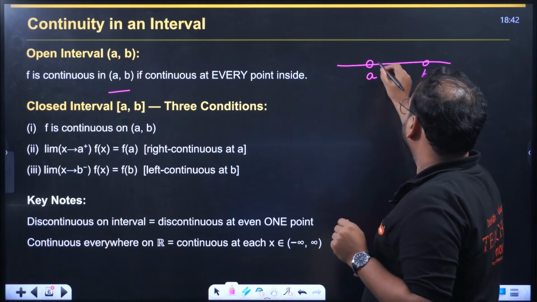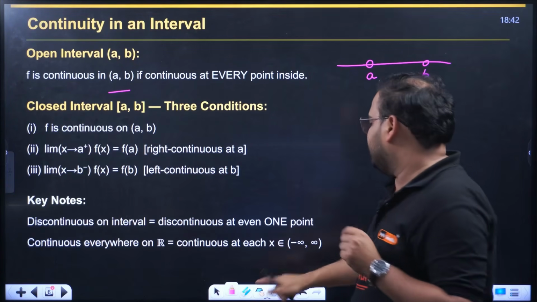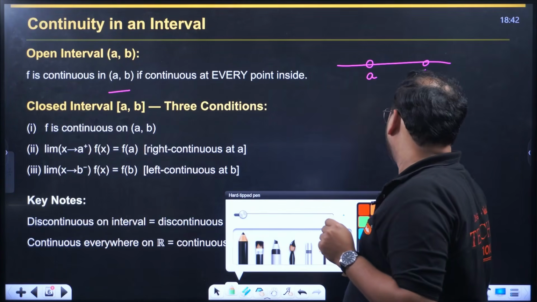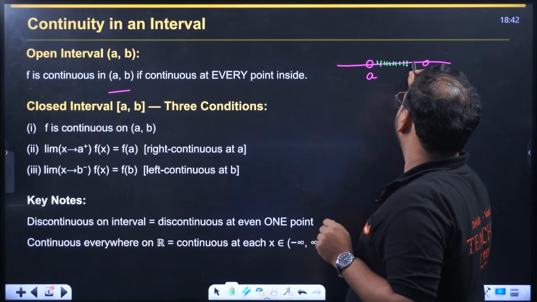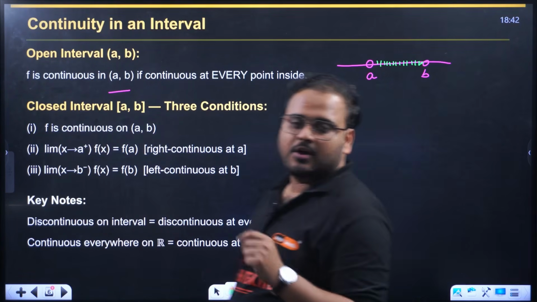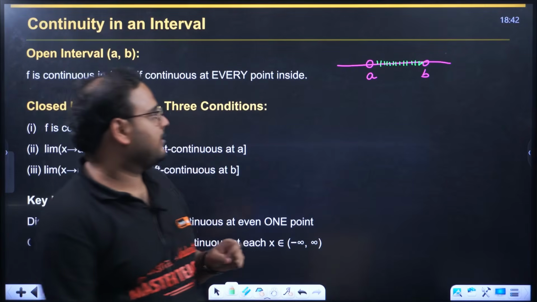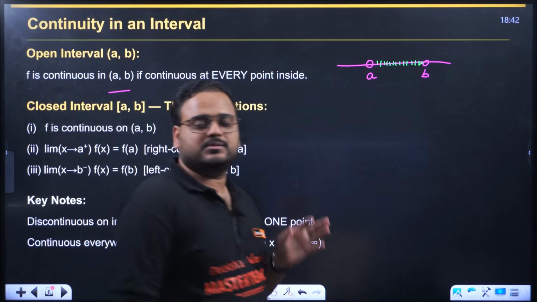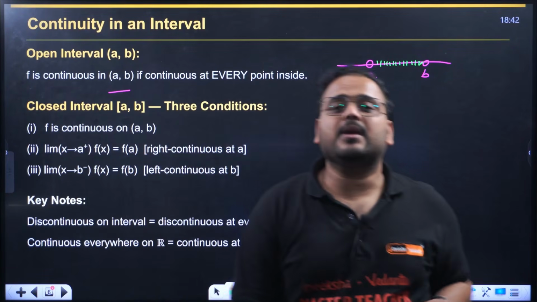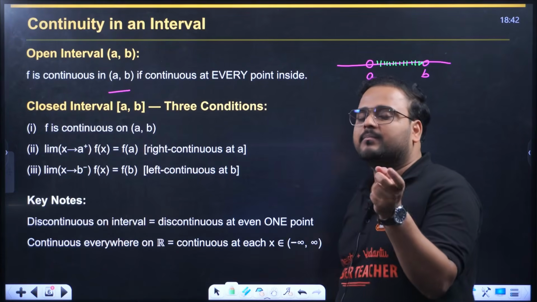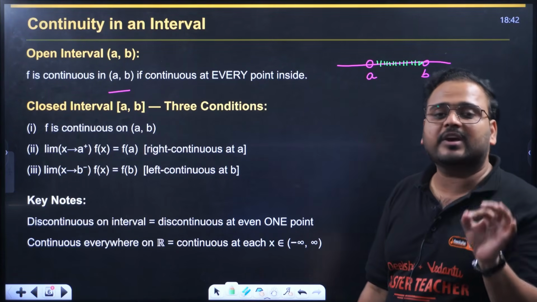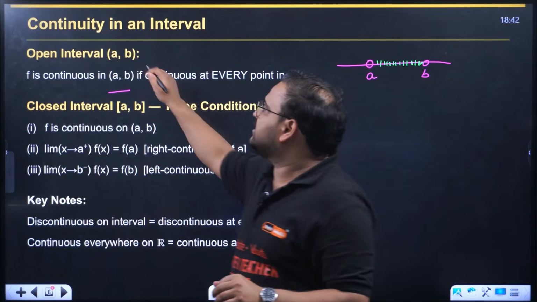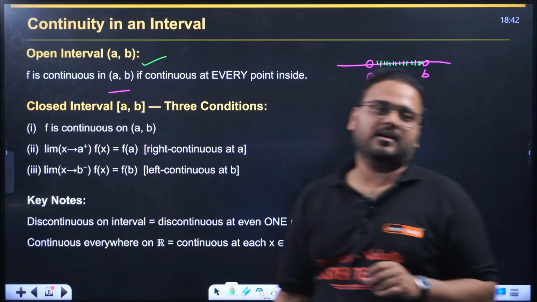This is B. So all the points which are coming in between A and B, at all these points the function should be continuous. In the open interval AB, at all the points between the point A and B, the function should be continuous. Then only we can call the function continuous in the open interval A, comma B.